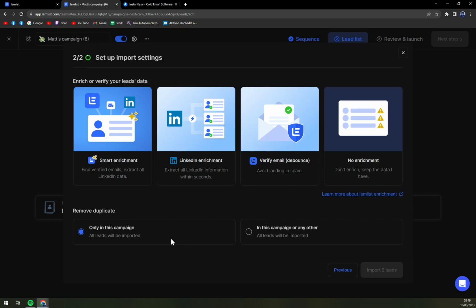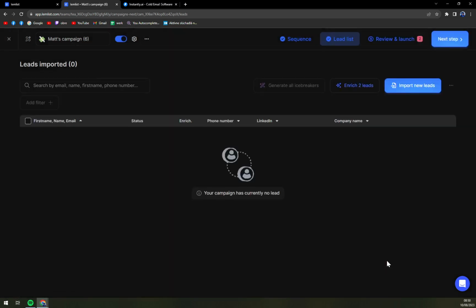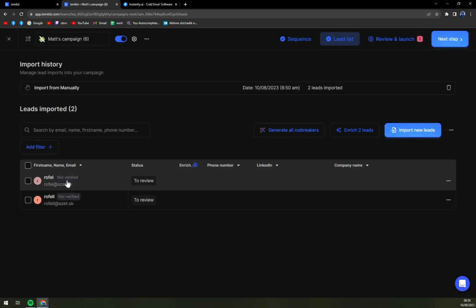It's free on this website. In Hunter.io or Snov.io, if you want to import your CSV files with all the contacts, you need to upgrade the version. Here, you just copy paste them manually. So only this campaign, okay, smart enrichment, or no enrichment. I'm gonna go like this. Those are not verified yet. And we can import the new leads, generate all icebreakers and many more.